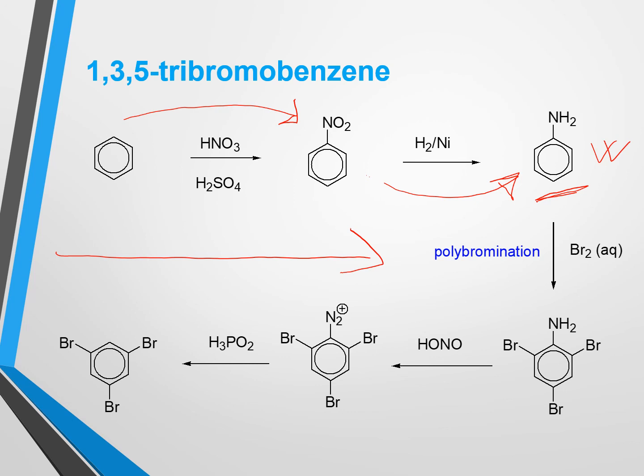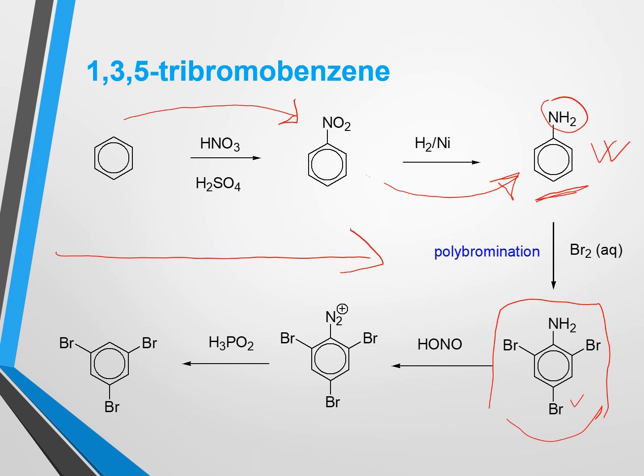That is, there is a chance of polyhalogenation if we use halogen in pure form and the amount is a little bit larger than the other reacting substance. So after bromination we will get 1,3,5-tribromoaniline, because we know that the amino group is ortho-para directing. So bromine as an electrophile, the bromonium ion, will substitute three positions, two ortho positions and one para position. So this product will be produced after bromination.